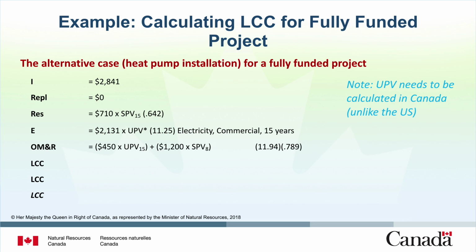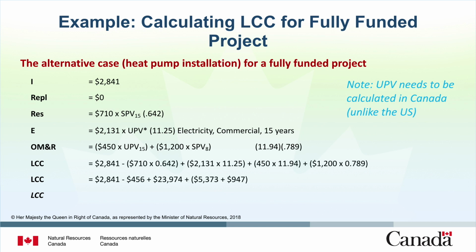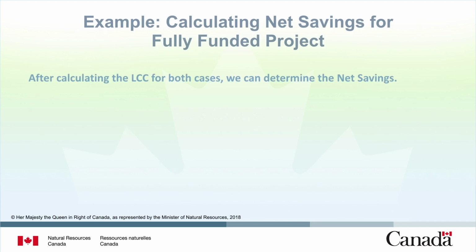There is also a repair cost of $1,200 that can be adjusted using the single present value for year 8 of 0.789. Sum these to determine the life cycle cost of $32,679 for the alternative.